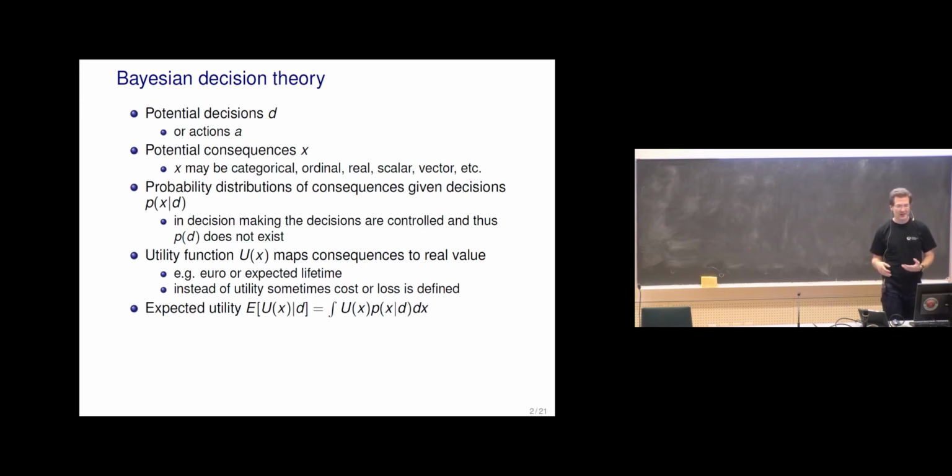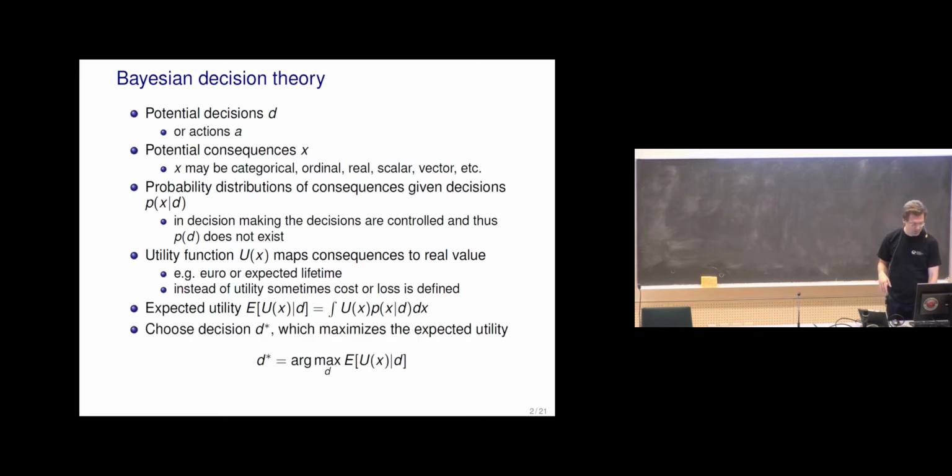What would be expected lifetime for a patient, and then we would compute separately expected lifetime given surgery or no surgery. And then we could then choose a decision which maximizes the expected utility. So we would like to maximize the expected lifetime, or we would like to maximize amount of money we get.